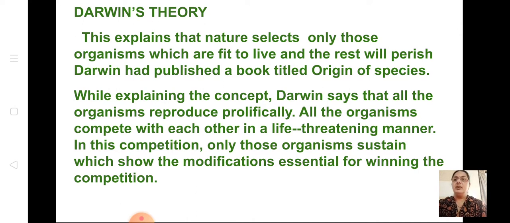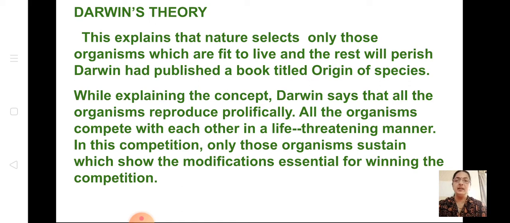What is Darwin's theory? This explains that nature selects only those organisms which are fit to live, and the rest will perish. Those who can survive in the environment will live, others will perish. He published a book called Origin of Species.